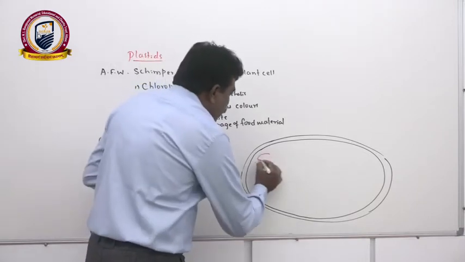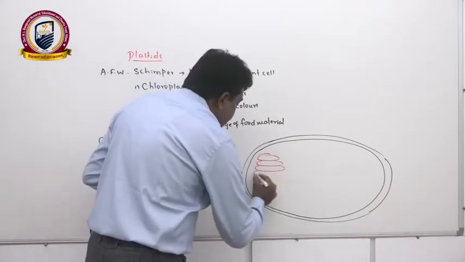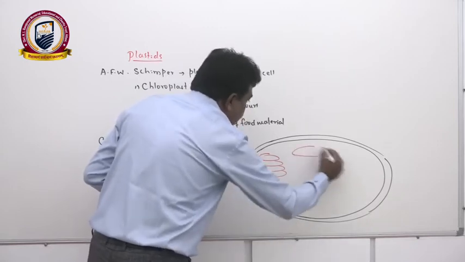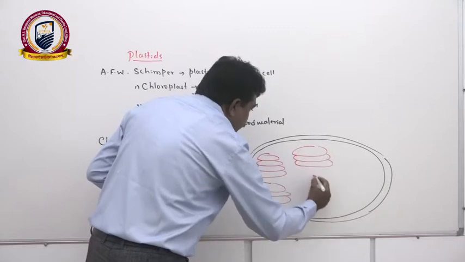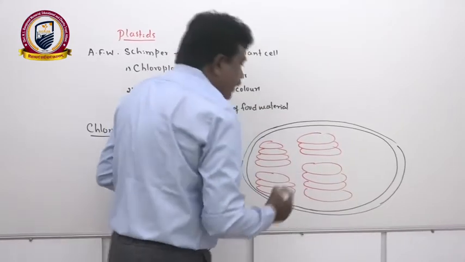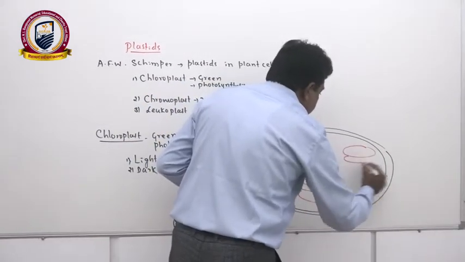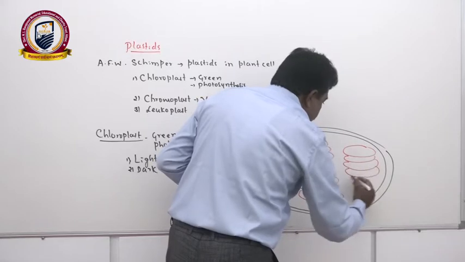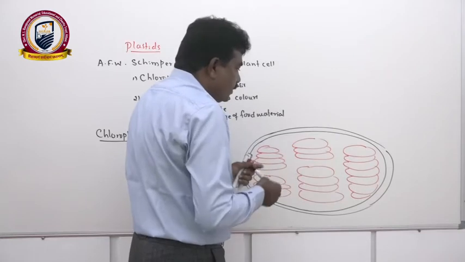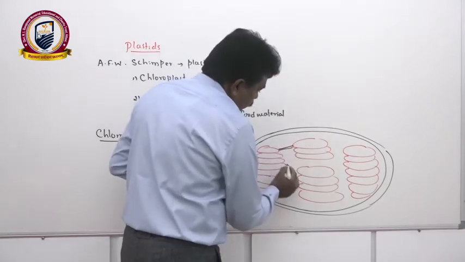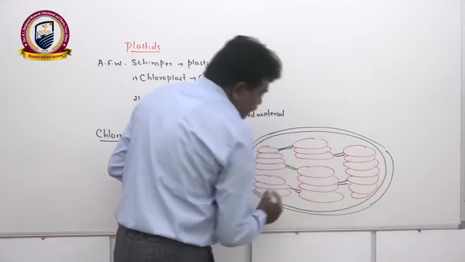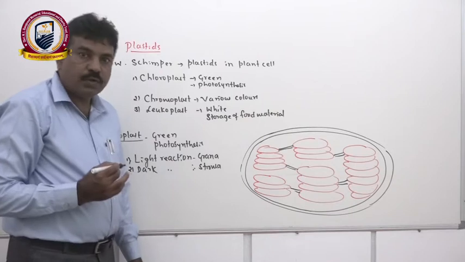In it we have special disc-like structures called grana, singular granum. The grana attach to each other by means of stroma lamellae, which we also call frets. This is the structure of the chloroplast.